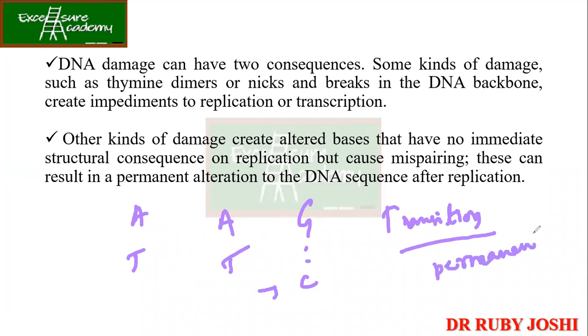Correct. अब जब ये permanent हो जाएगा, so the problem is that in the next round of replication the sequence will be different from the parental sequence.